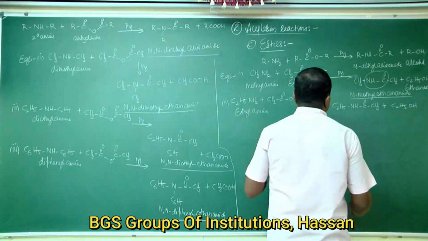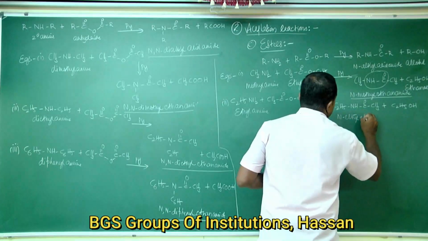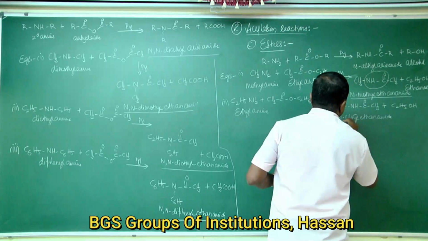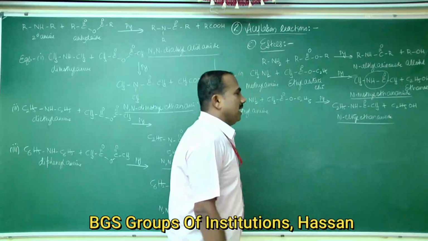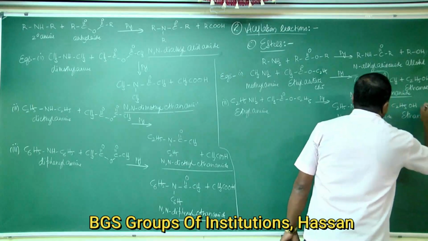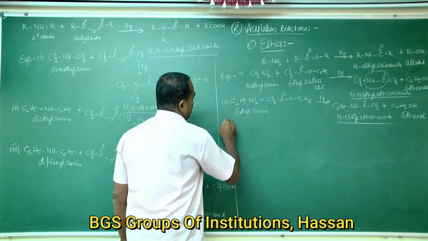The product is N-ethyl ethanamide as well as ethyl alcohol. The IUPAC name for the alcohol is ethanol.